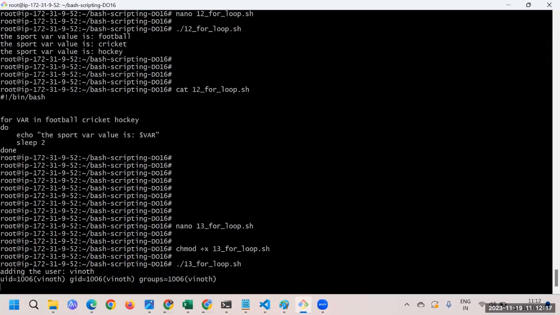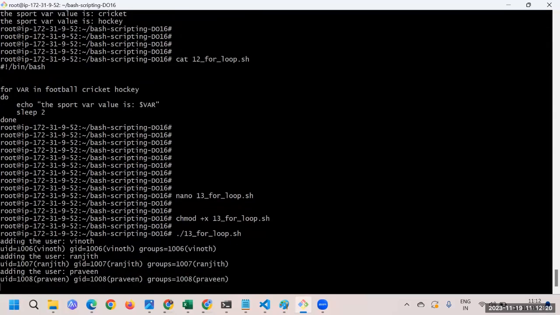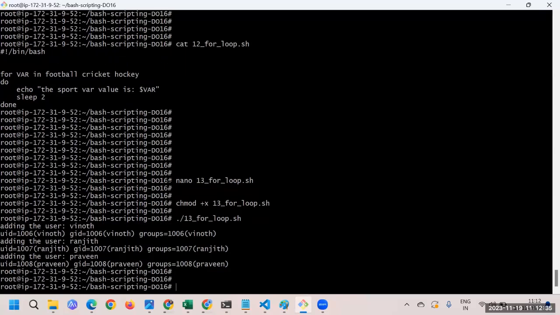Okay, so 13. And here you can see adding the user Vinod, and then the user ID for Vinod. Okay, adding the user Ranjit, the user ID for Ranjit. Okay, and adding the user Praveen, user ID for Praveen. So this is the way that we have done the execution of the script.